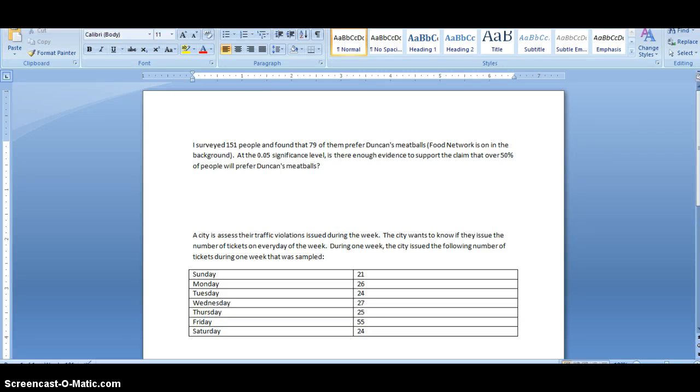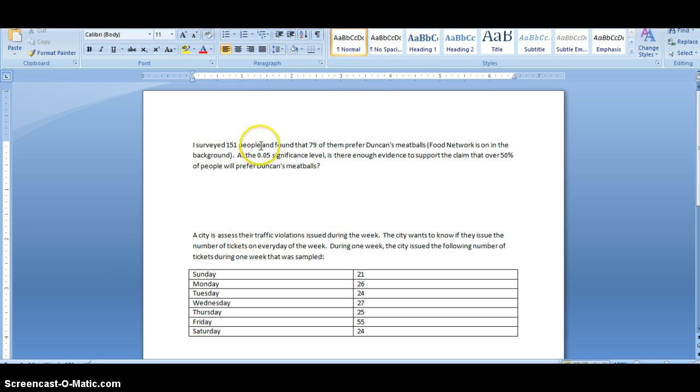Hey everyone, I had a request come in for some additional help on the week 5 critical thinking exercise that's due tomorrow. I wanted to show some problems that are similar to the ones that you might be dealing with in the critical thinking exercise. So I made up these two problems to try to help with that.